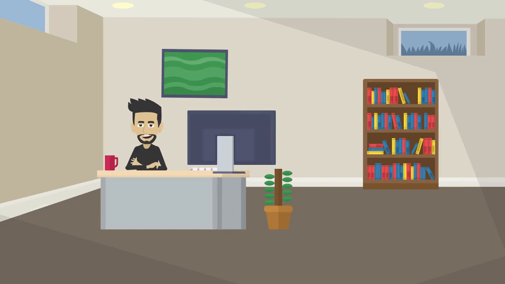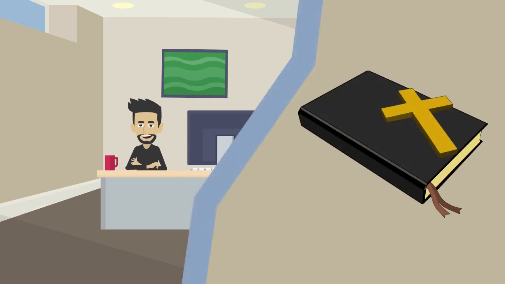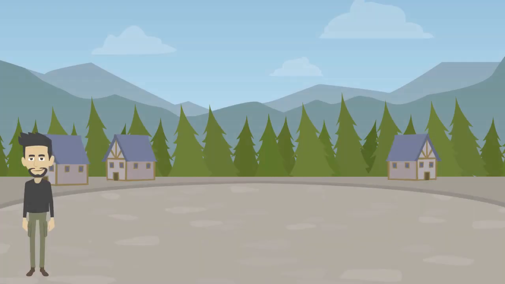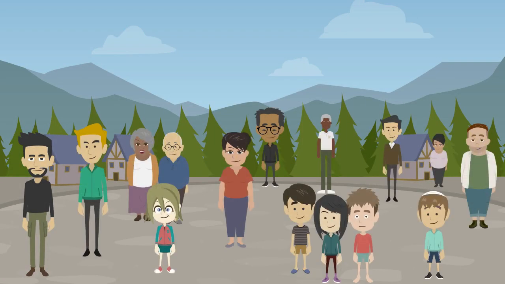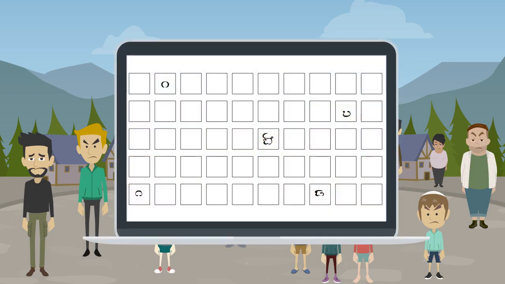Meet Sanjay. Sanjay is a field worker who works with one of these languages. He is translating the Bible. And he also wants to help his community use their language on the computer. But they can't.